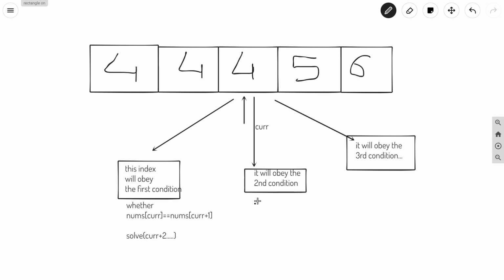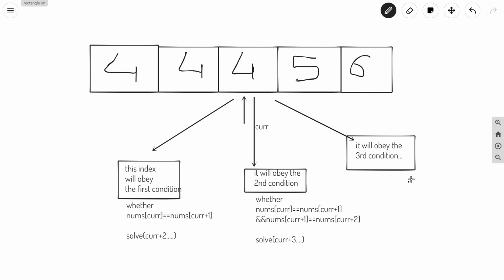So when we are on the second case, we will check whether nums of current is equal to nums of current plus 1, and the third number should also be the same. So nums of current plus 1 is equal to nums of current plus 2. These two conditions should be valid, and if they are, we will solve for current plus 3, and if it returns true, we will just return true. Otherwise we will move to the third one.